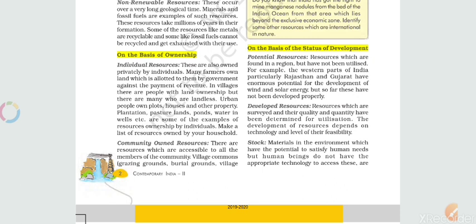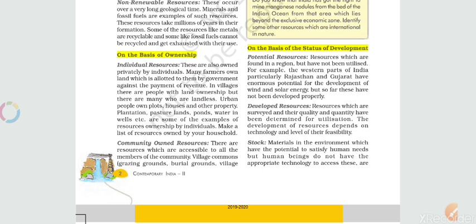For example, the western part of India, particularly Rajasthan and Gujarat, has enormous potential for the development of wind and solar energy, but so far these have not been developed properly. These two states have the potential resources, but they are not being utilized.